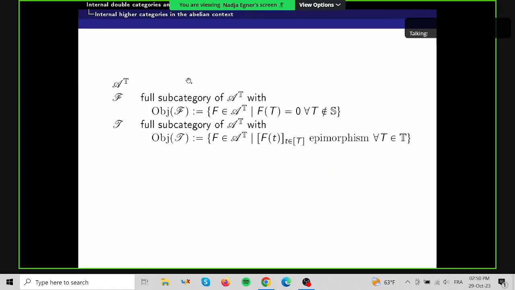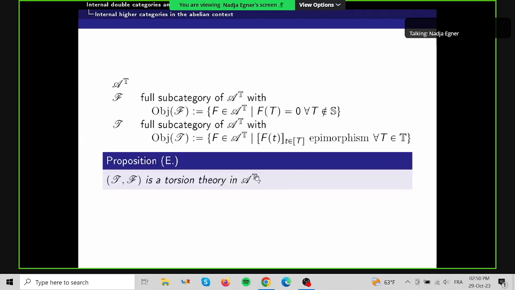So I've shown you that F is a Birkhoff subcategory of A to the T, and I also want to mention that F is a torsion-free subcategory of A to the T, where the torsion subcategory is given by T, where here the objects are the functors where this morphism that we considered before is an epimorphism for all T in T. And to show this, we have to prove the two axioms.